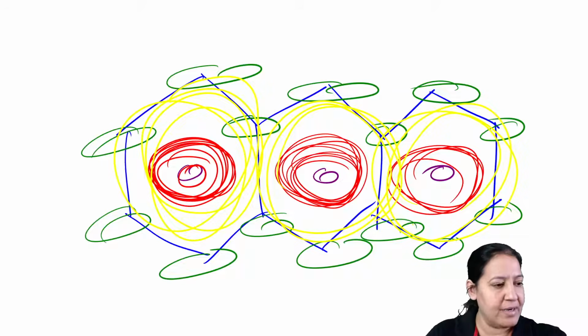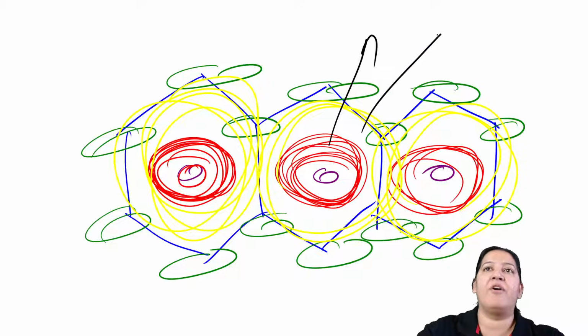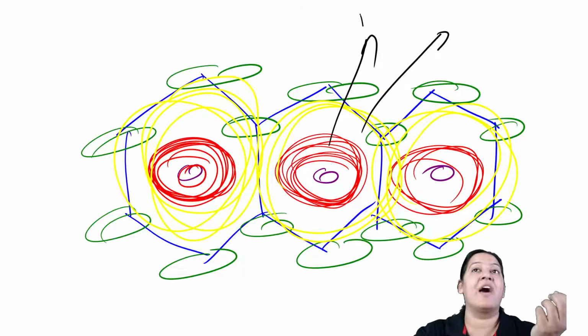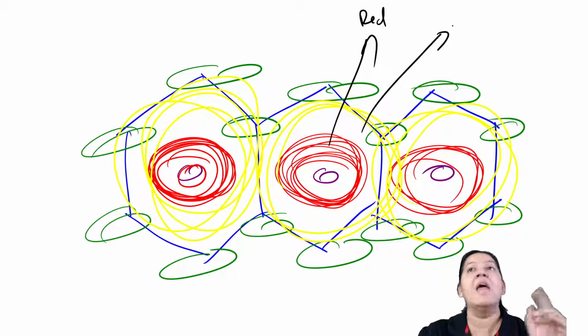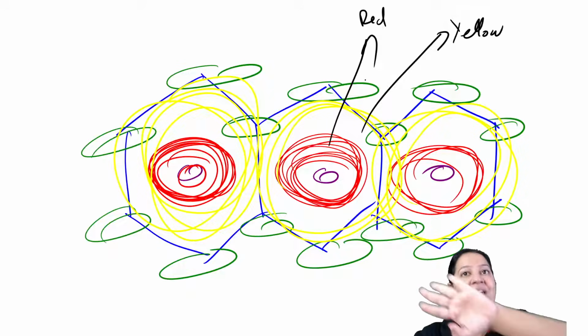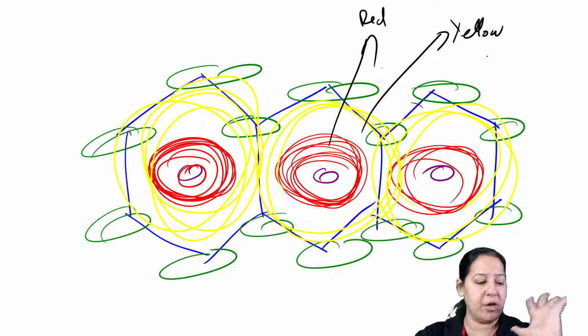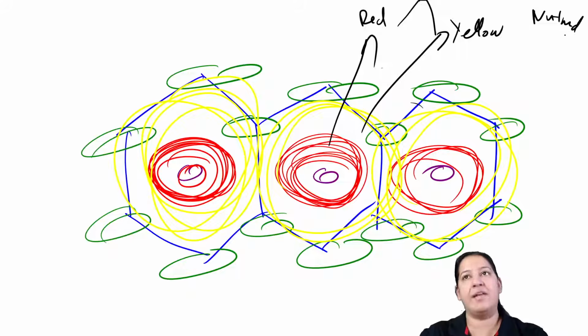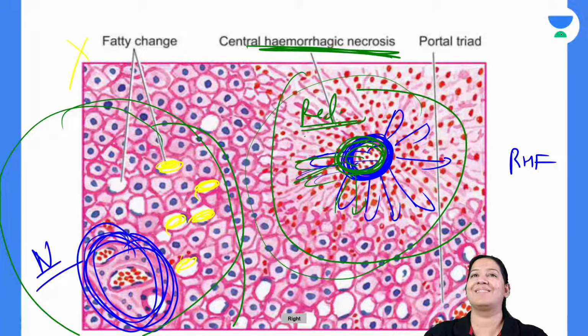Tell me the reason for red color. Tell me the reason for yellow color. So red color is the hepatocytes which are around central vein. They are red in color because of hemorrhagic necrosis. And yellow is the color which is to the hepatocytes near portal triad. They are yellow color because of fatty change. So alternate red yellow gives nutmeg appearance. I cannot simplify more than that. So that is the summary.